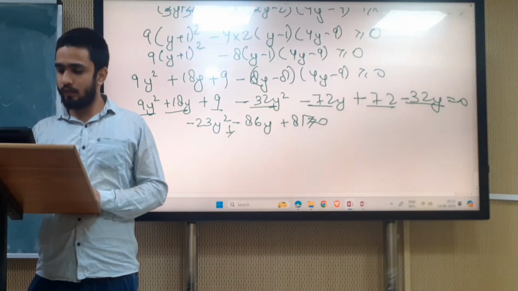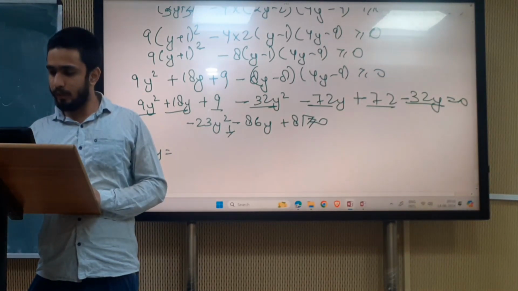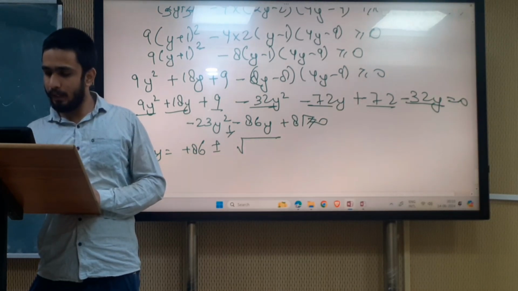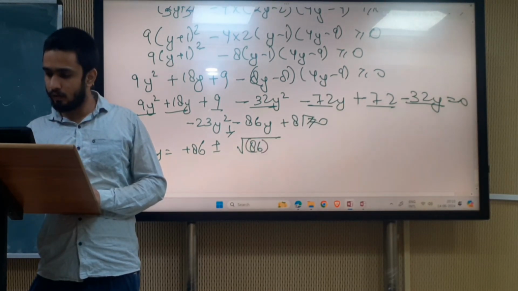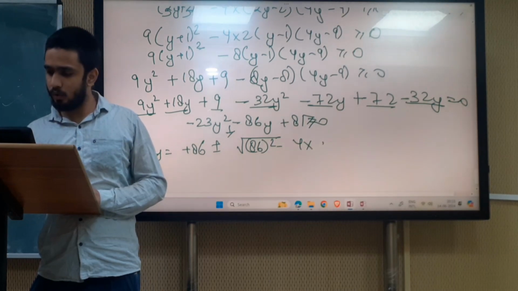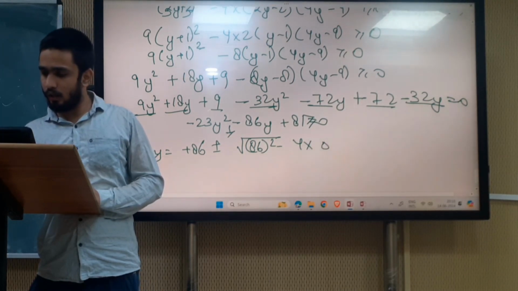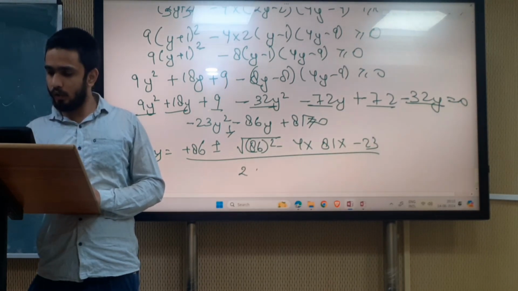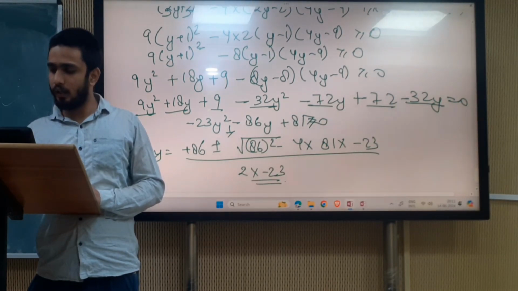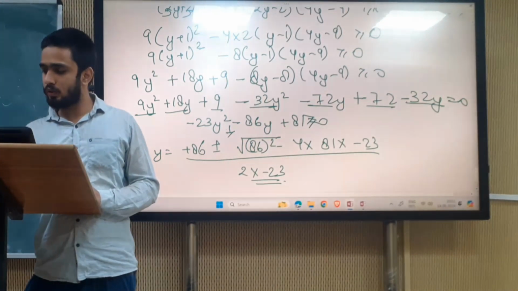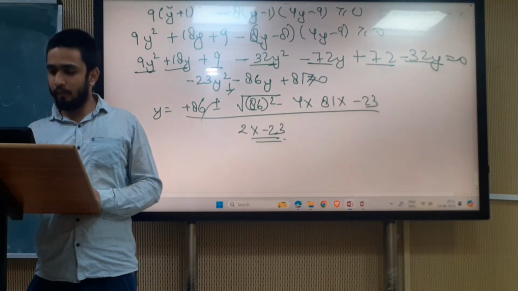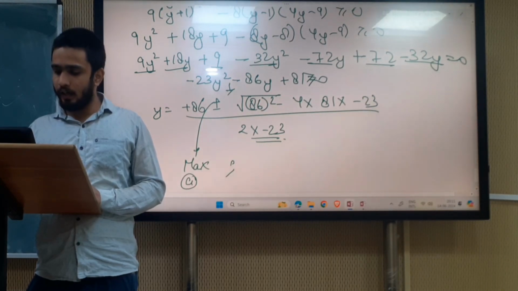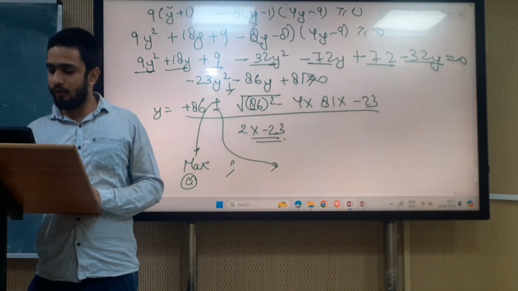If we solve this, y equals minus b plus or minus under root b square minus 4ac, upon 2a, with a equal to minus 23. We will get two values. If we take positive, we will get the maximum, and when we take negative, we will get the minimum.